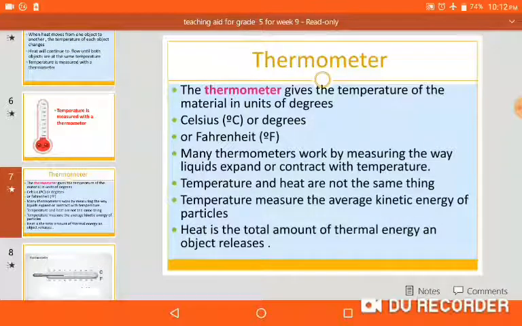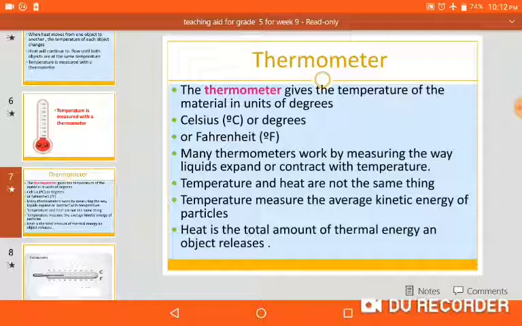Thermometer, I just want to explain again. What is a thermometer? A thermometer is an instrument which is used to measure temperature. Temperature means how cold and how hot an object is. It is called temperature. And how can we check temperature? By using a thermometer. A thermometer gives the temperature of a material.